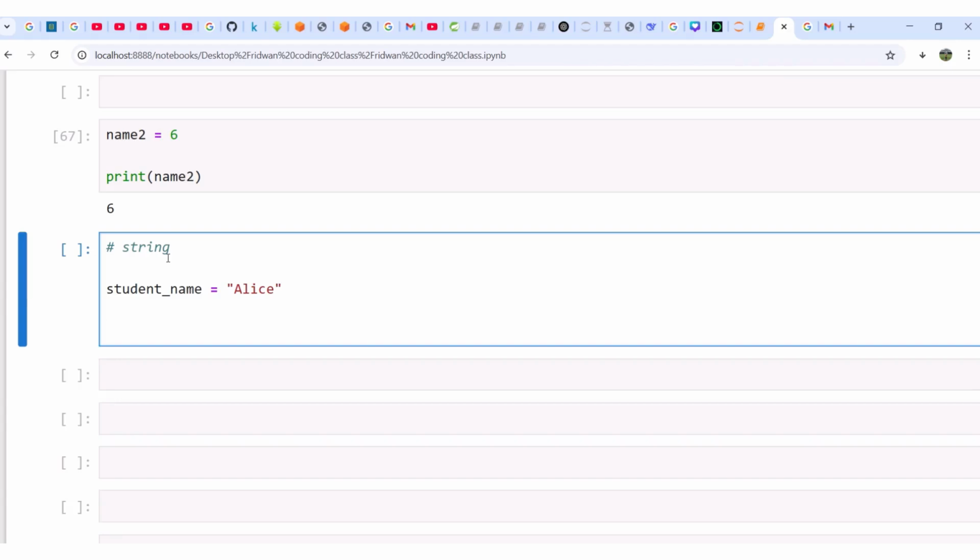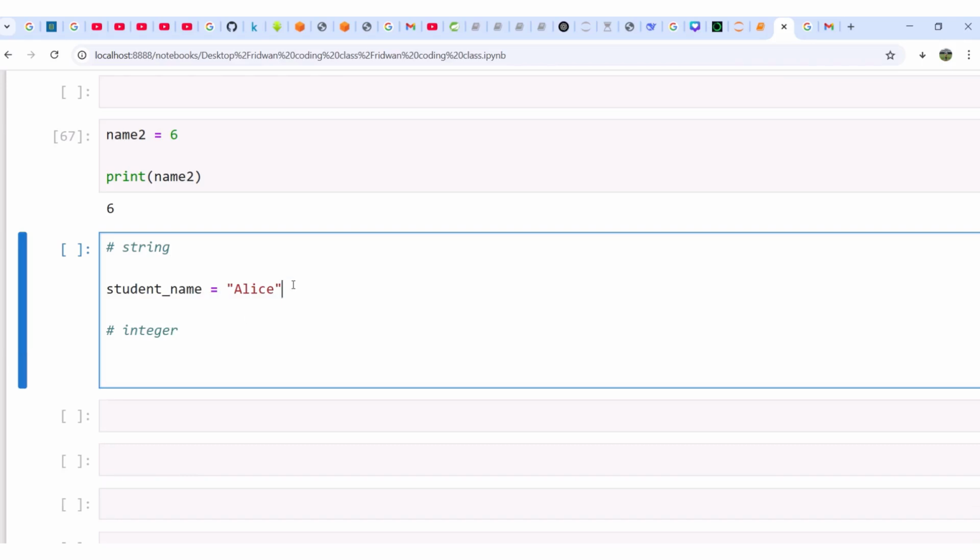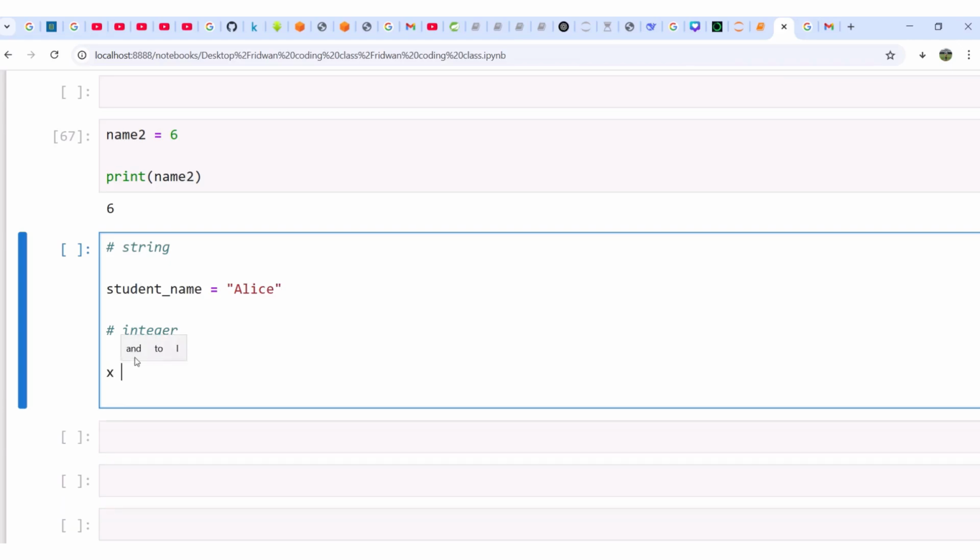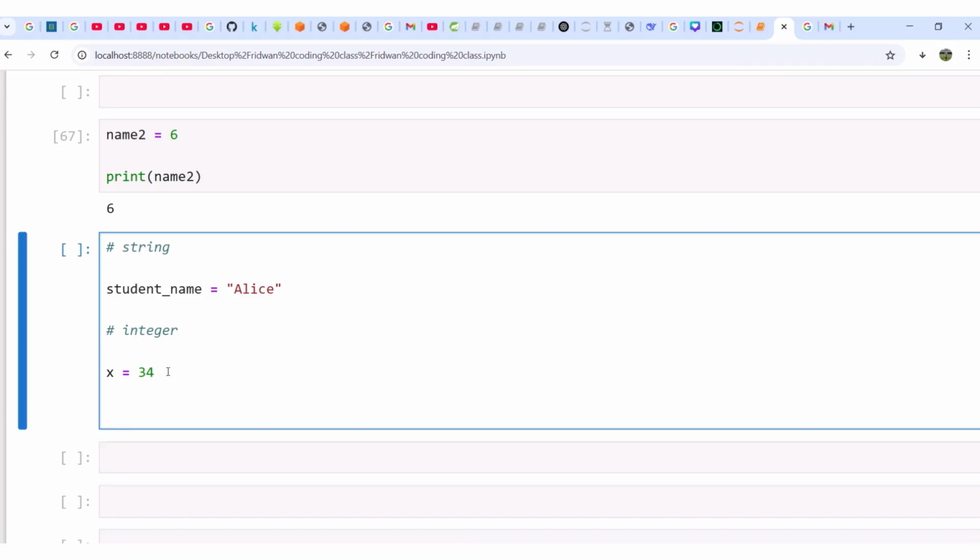Then let's say I want to discuss integer. So that string is one data type, and that is an example. Anything inside the quotation marks is a string. Because I assigned Alice as a string to this variable student underscore name, student underscore name is a string. Now look at this one. If I say x is equal to 34, this x is an integer because it's a whole number. If I say y is equal to minus 23, can you see this is also an integer? Because an integer can be positive, can be negative, it can also be 0.